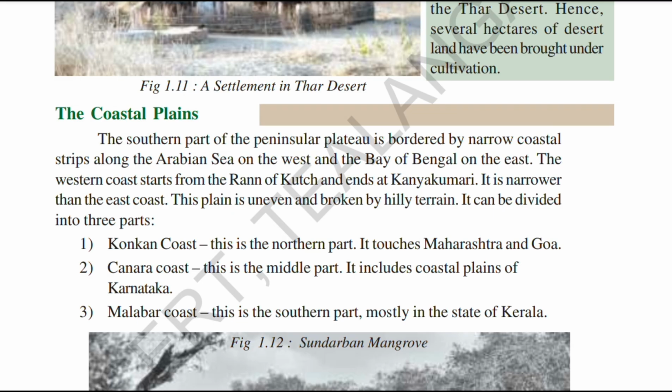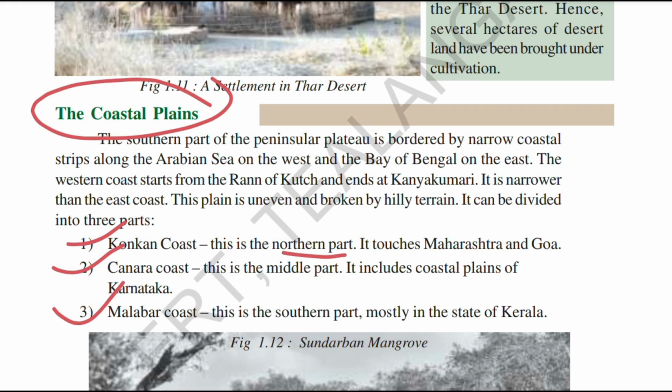So here you can point out what the coastal plains are. As we have seen in the map, there are the Konkan coast, Kannada coast, and Malabar coast. The Konkan coast is the northern part. It touches Maharashtra and Goa, as we have seen.